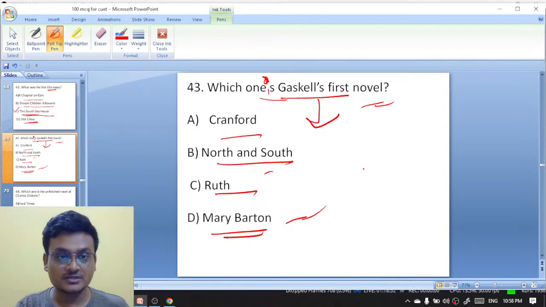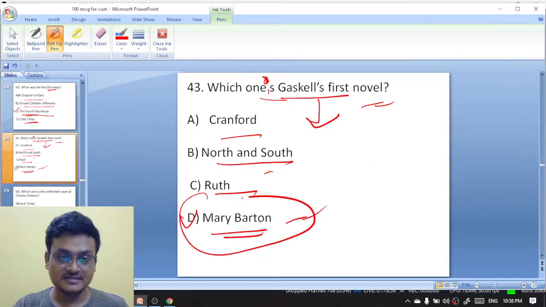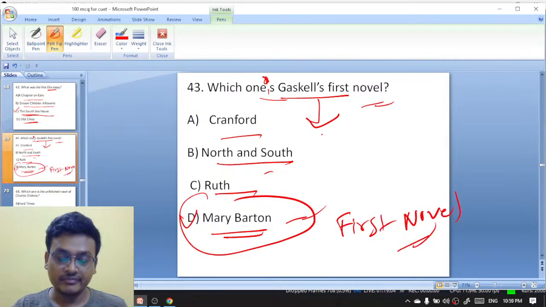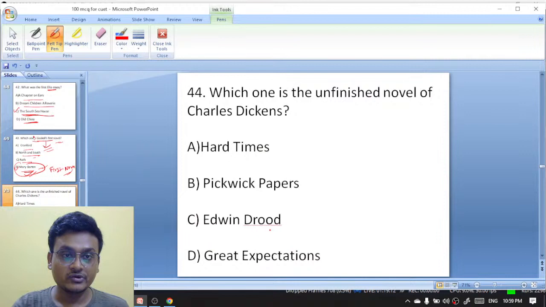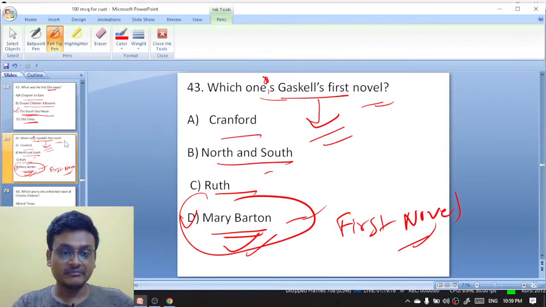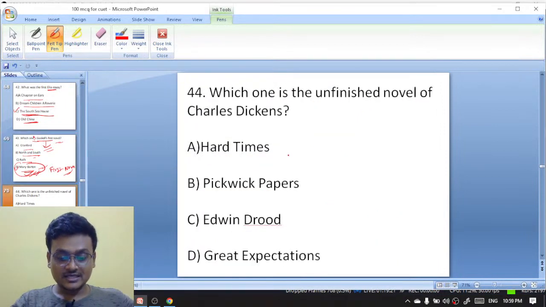Do answer in the comment box. The first novel of Elizabeth Gaskell is actually Mary Barton. Take a screenshot of this. Mary Barton is the first novel, not North and South or Ruth. Excellent. It is B, Mary Barton.